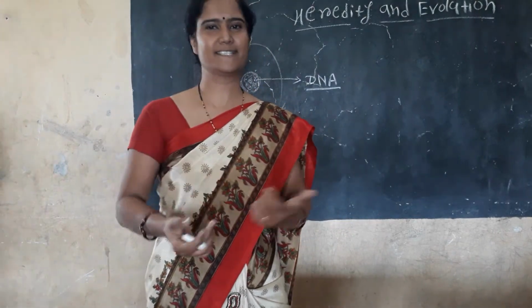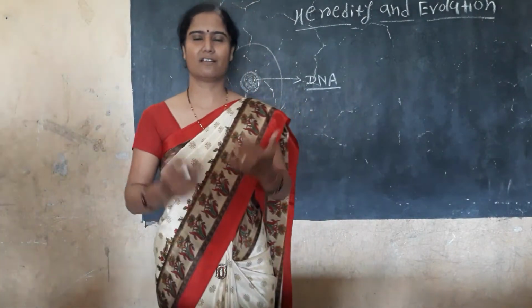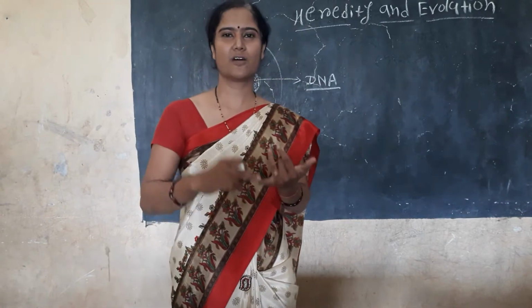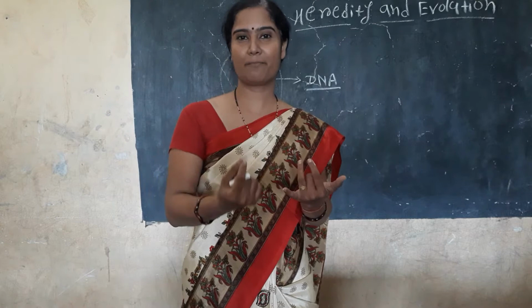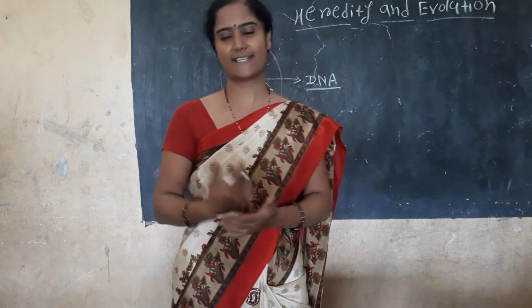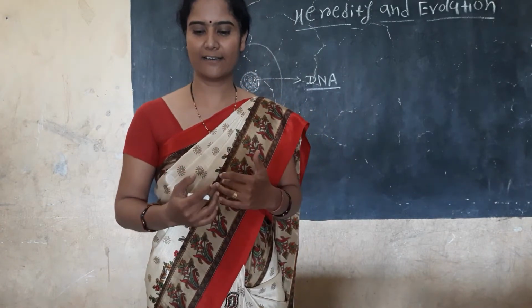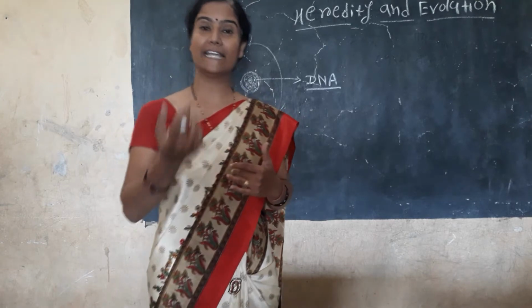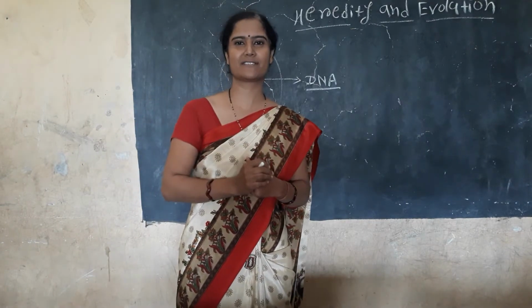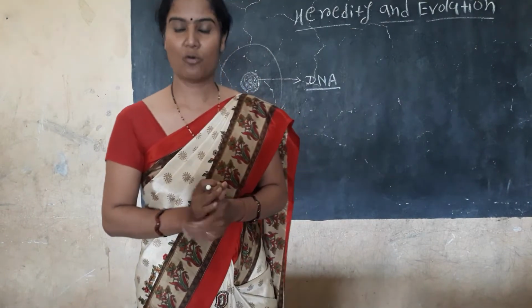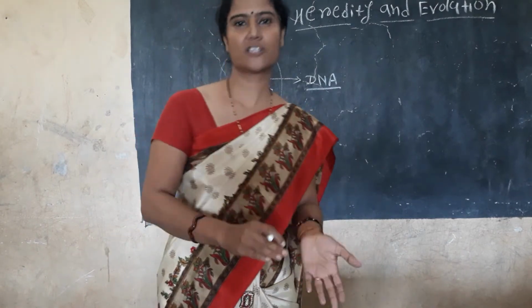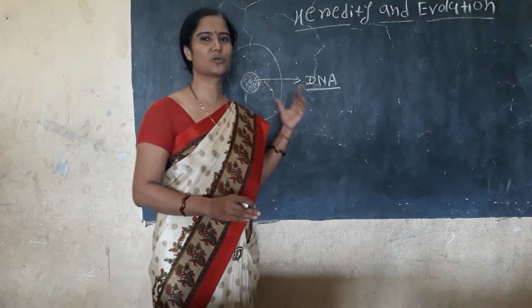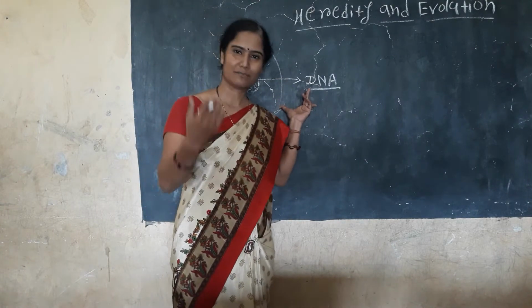That means physical is the external, what is the height, the color of skin, the color of hair, and the shape of nose and face. And mental character is the intelligence quotient, the thinking capacity, the art. All are transferred from parents to offspring. That process is also known as inheritance.